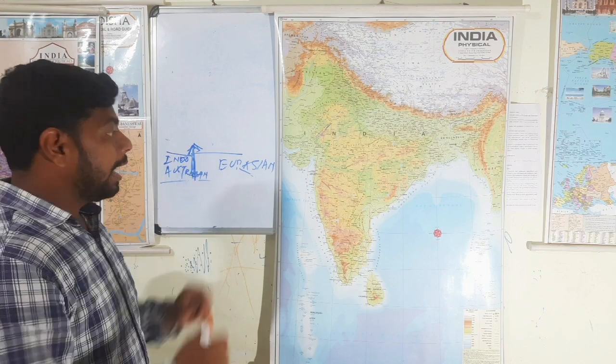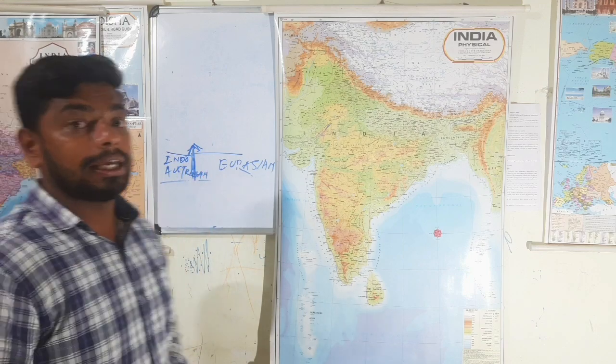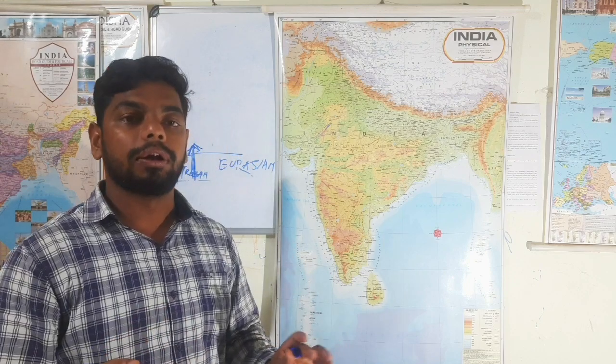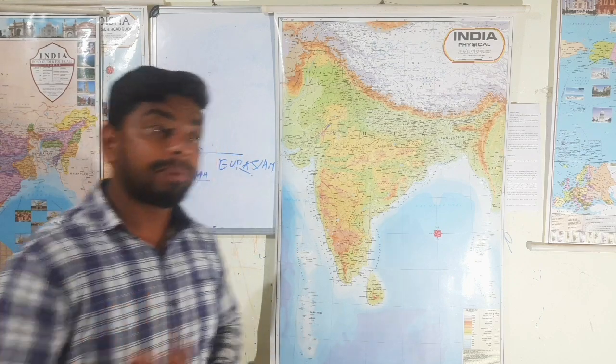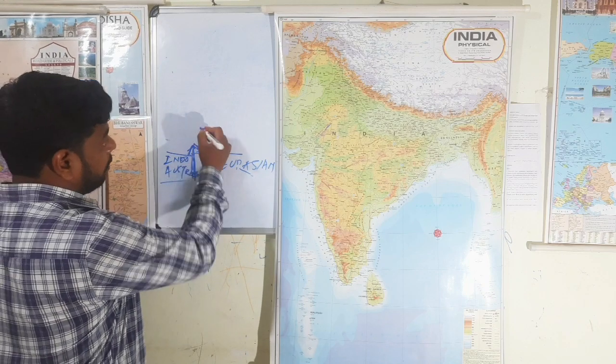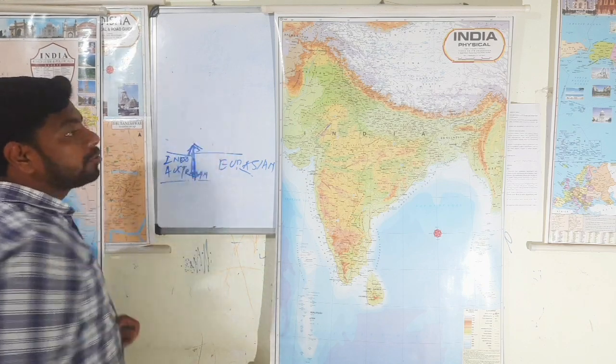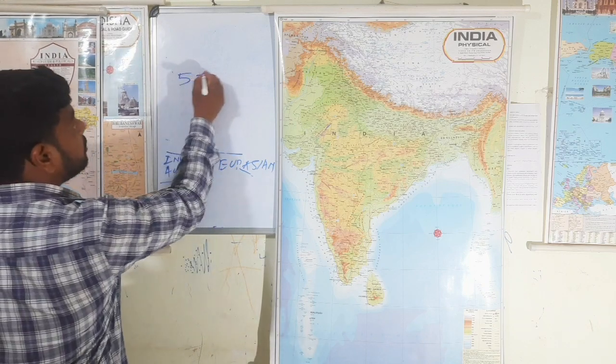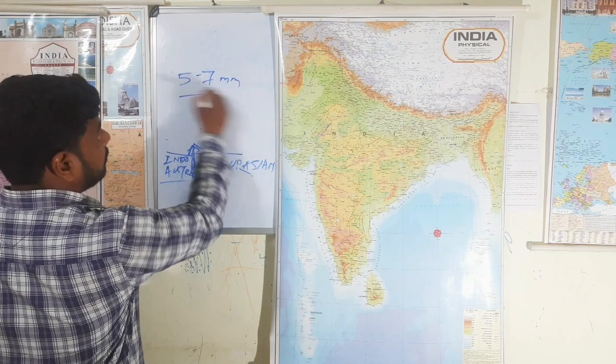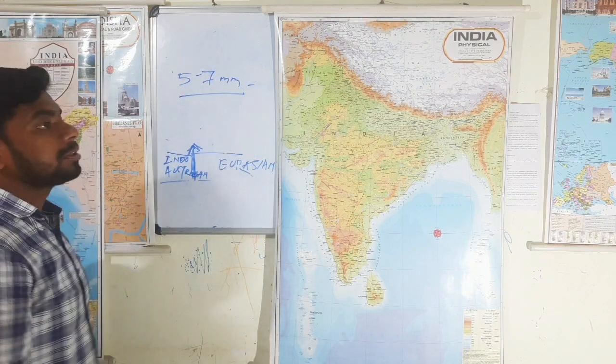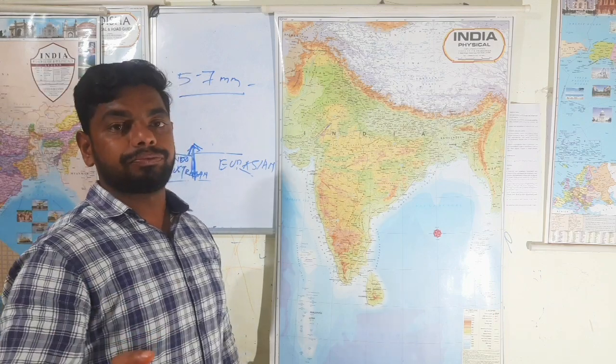Fine. And it is also called the most active mountain in the entire world. Why is it active? At present also it is moving. At present also it is moving around 5 to 7 millimeters each year.